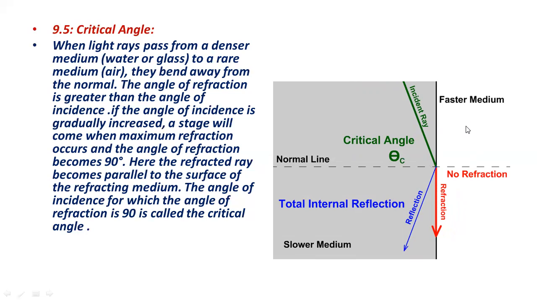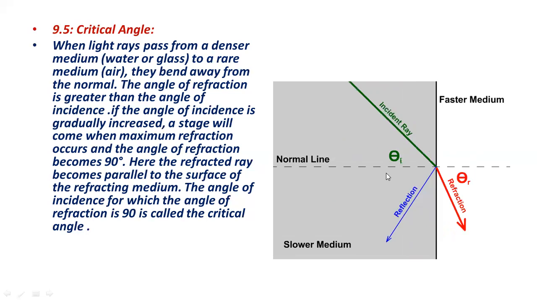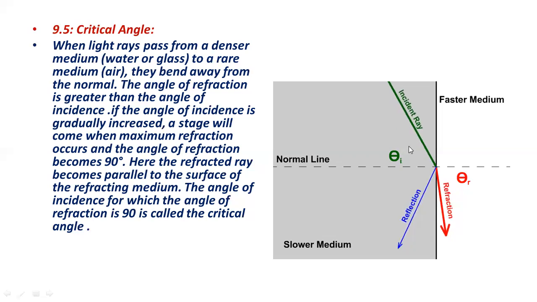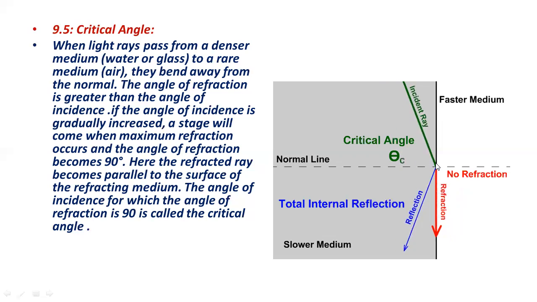Air is a faster medium and rare medium, while water or glass is a denser medium. We can say that the incident ray falls on the surface of the medium and it bends away from the normal.